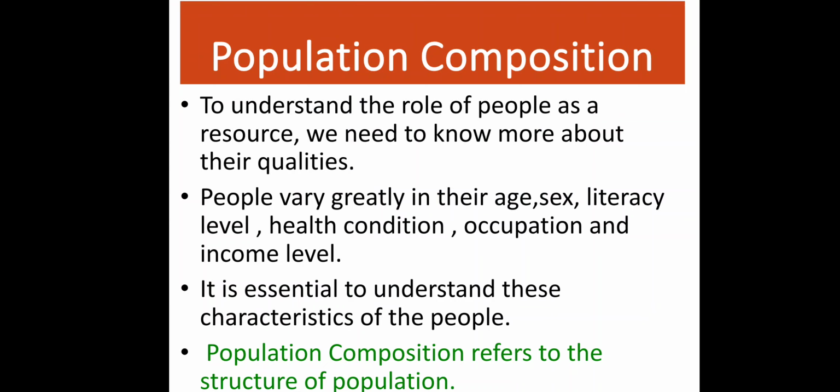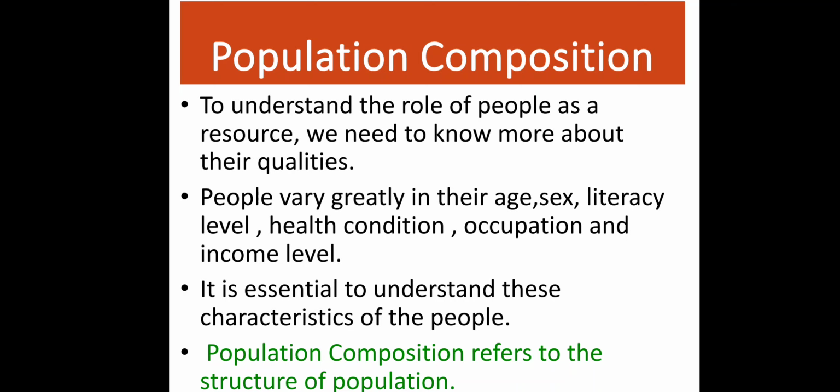It is very important to understand a country's population by knowing the literacy rate, the gender of the population, and their age groups, so that the government can plan accordingly. So that's why the government does census and different surveys, okay? And to know the composition of population, we have one method which is known as population pyramid.